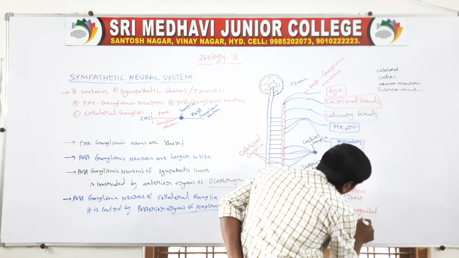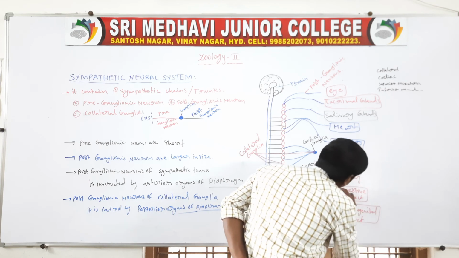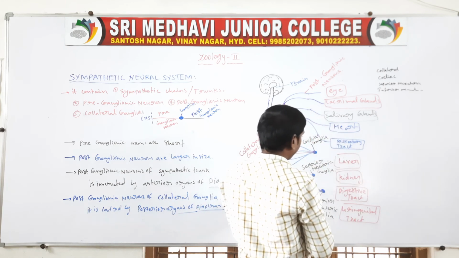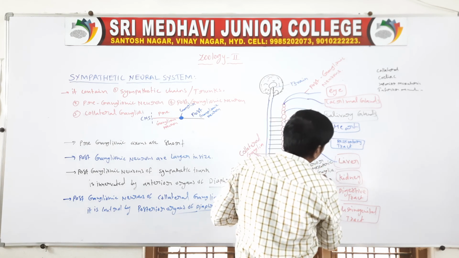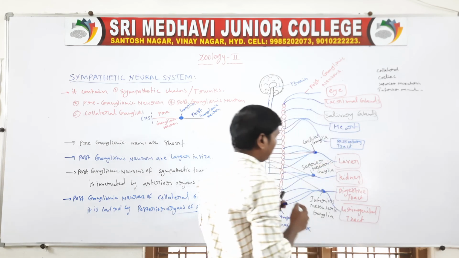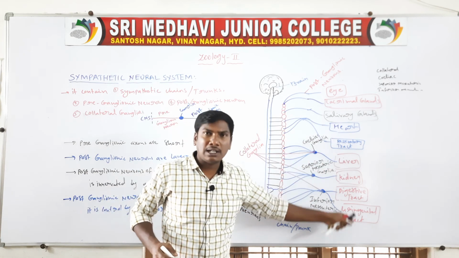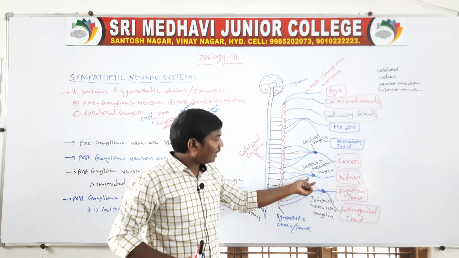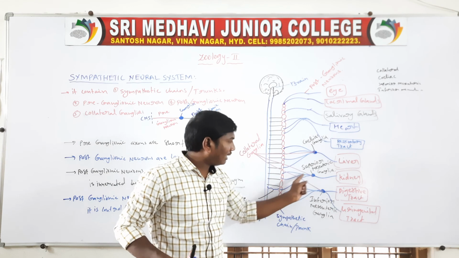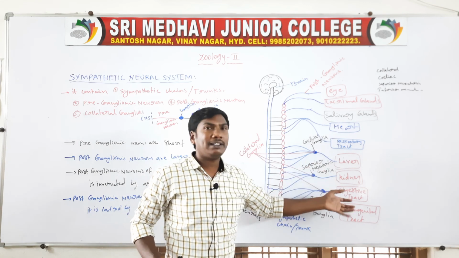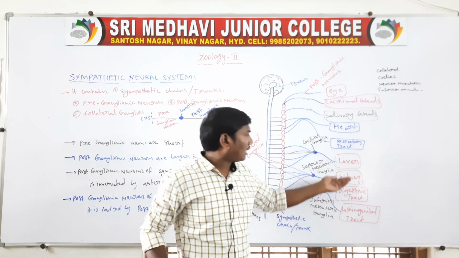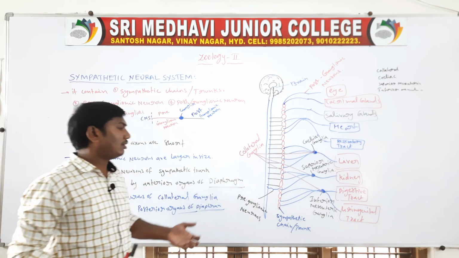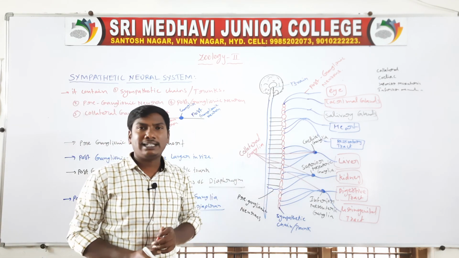These are controlled by the postganglionic neurons of the collateral ganglia. The postganglionic neurons of the collateral ganglia are controlled by the posterior organs of the diaphragm: the liver, kidney, digestive tract and urinogenital tracts.